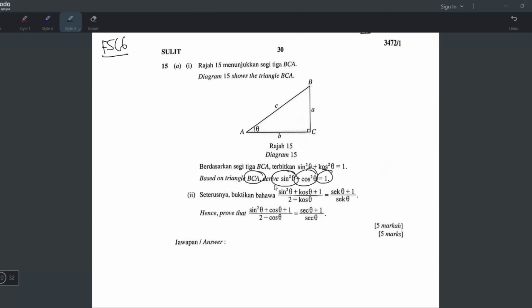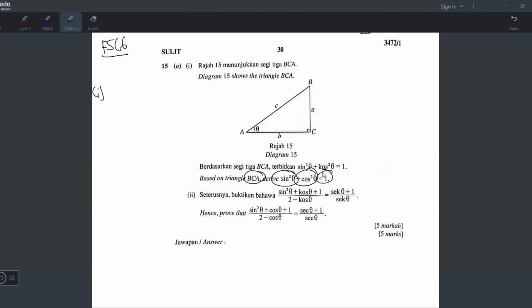Okay, this formula they actually asked in one of the trial paper. I forgot which state, but in this year trial paper, they actually asked this. Yeah, I remember one of it, Terengganu or SBP or I forgot. But yeah, I remember that they got asked this. And yeah, it's not difficult to derive this formula. Okay, let me tell you something. This formula actually comes from Pythagoras theorem. Yeah, it comes from Pythagoras theorem.